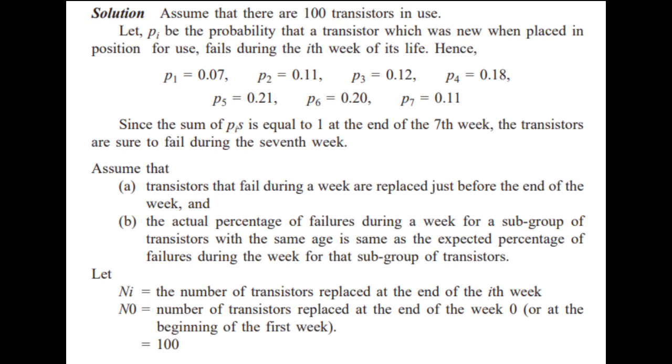So assume that transistors that fail during a week are replaced just before the end of the week, and the actual percentage of failures during a week for a subgroup of transistors with the same age is the same as the expected percentage of failures during the week for that subgroup of transistors. So let Ni be the number of transistors replaced at the end of the ith week, and N0 the number of transistors replaced at the end of week 0 or at the beginning of the first week. So the value of N0 is 100.